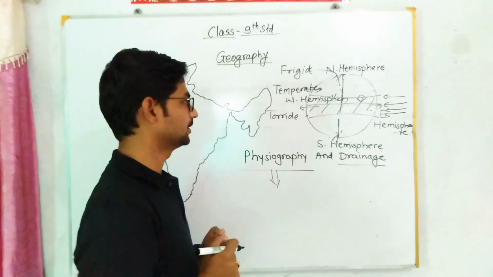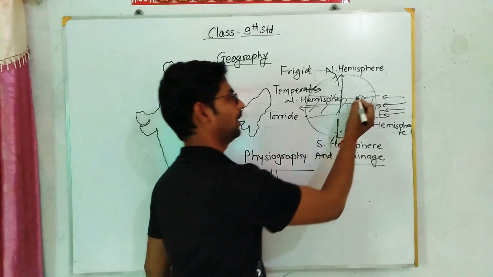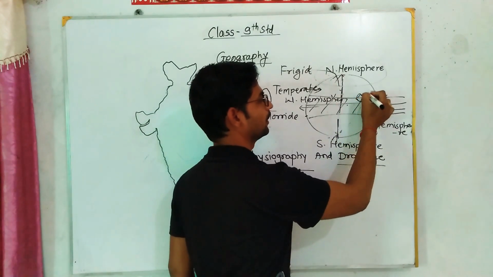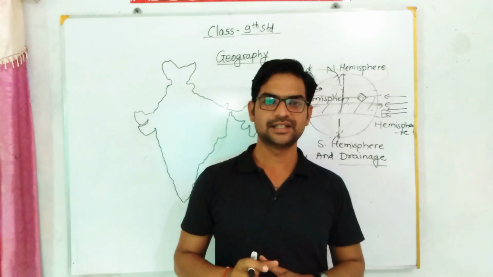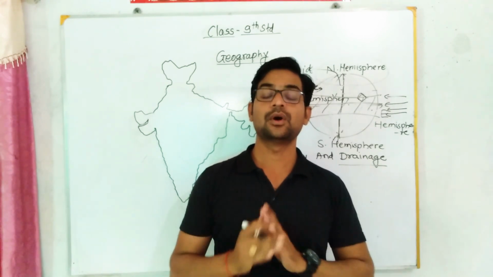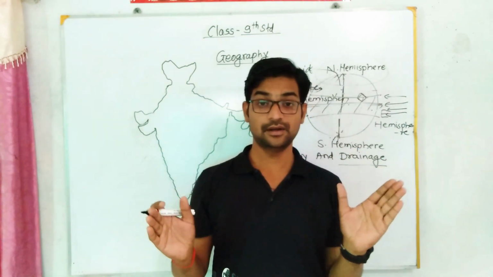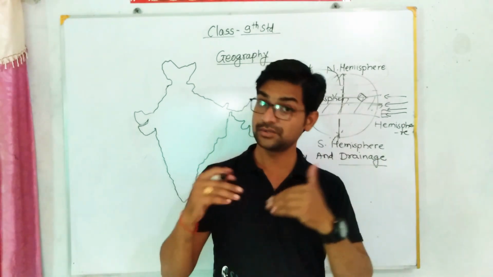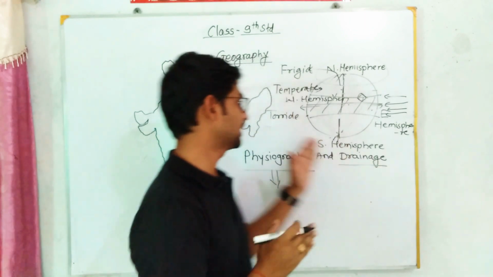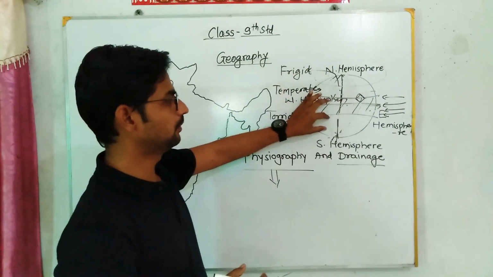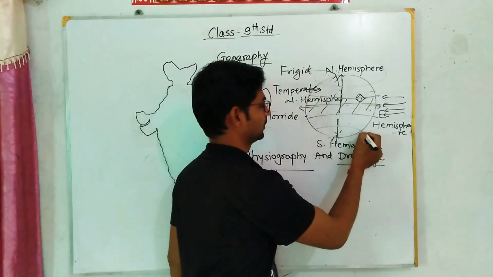My dear students, you can see that the other half portion of the nation is located in the temperate zone. The temperate zone's feature is that the temperature is not so high and not so low. We can experience a moderate type of climatic condition in the temperate zone, on both sides of the earth.